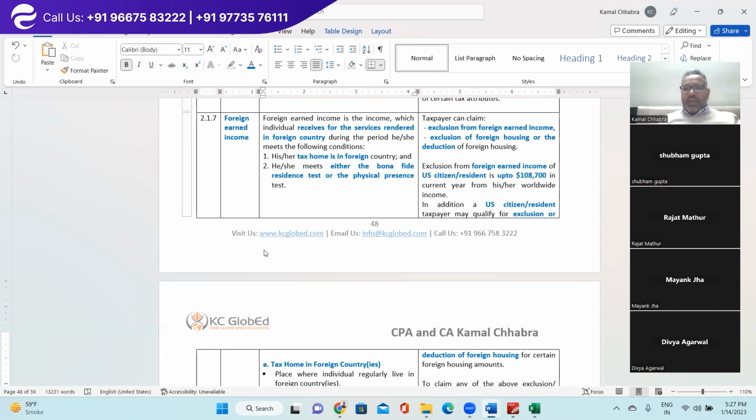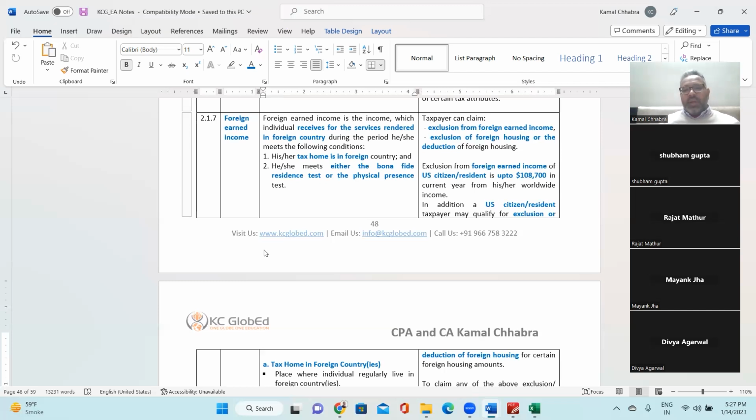Look at the right hand side. A taxpayer can claim exclusion from foreign earned income or exclusion from foreign housing or deduction of foreign housing. So two types of exclusion are available. One is purely from the foreign earned income. Second is the expenditure that the individual has incurred on his or her housing, or the foreign housing deduction if he or she has purchased any foreign home, right? So let's understand what those exclusions are.